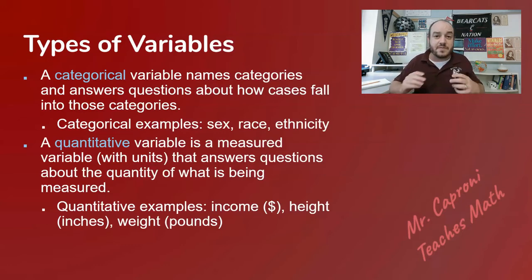Categorical is really any type of category you can place your subject into. So a lot of times those are labels, like for example, your race, your gender, anything like that. Now, a quantitative variable is more something you can measure. So that's looking at height, weight, age. Those are things I can actually count and actually measure in some way.